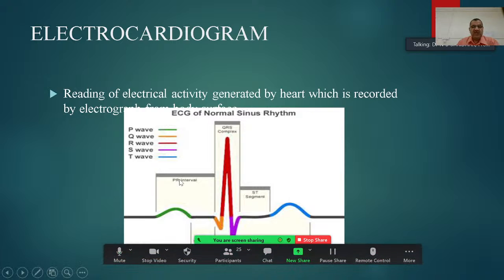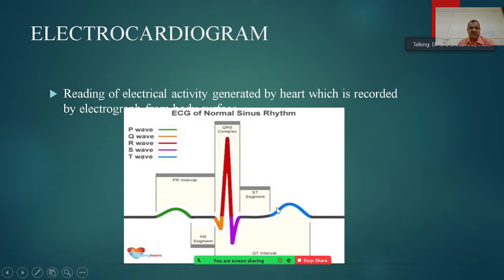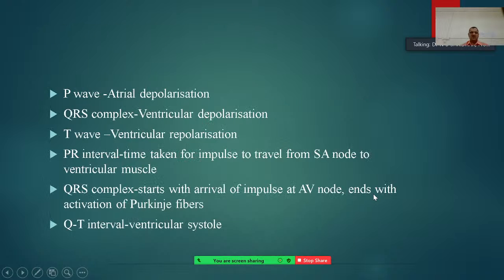The T wave comes after this, at the end of this cardiac cycle. The segment between the end of the S wave and the beginning of the T wave is called the ST segment. The P wave is atrial depolarization, meaning at this time the atria start contraction.